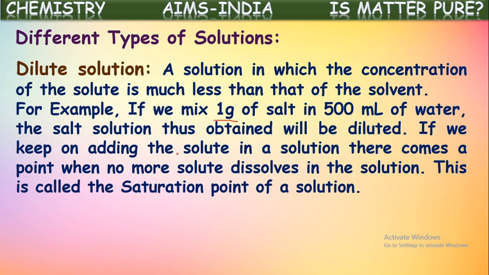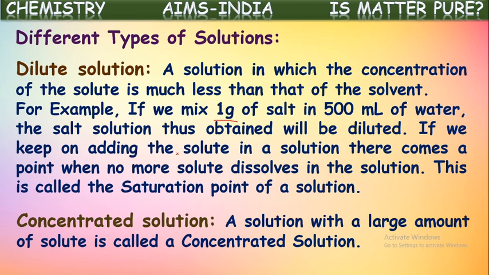If you keep on adding this salt, after adding a certain quantity of salt, we reach a point where no more salt can be dissolved even after stirring. It remains at the bottom. That stage where no more salt is being dissolved further is called the saturation point of the solution.